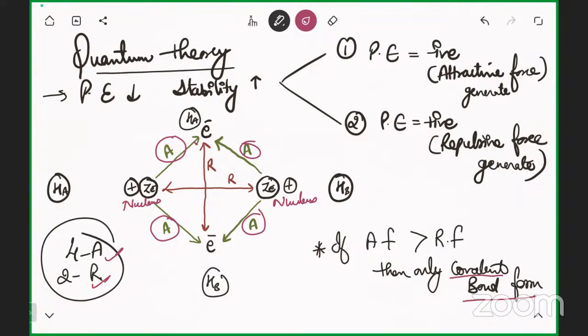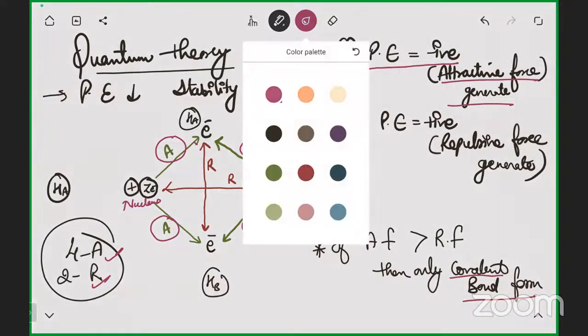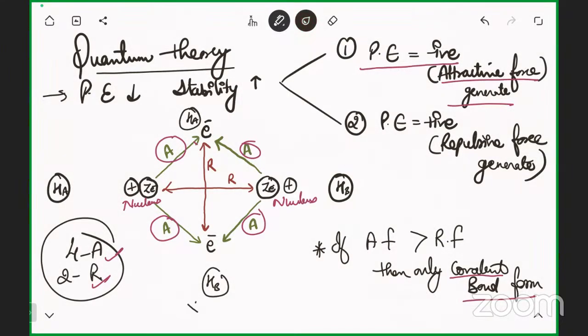Okay. So if potential energy is negative, attractive force is being generated. Remember one condition. I'm making a star; whenever you want to write it, you can make a star.